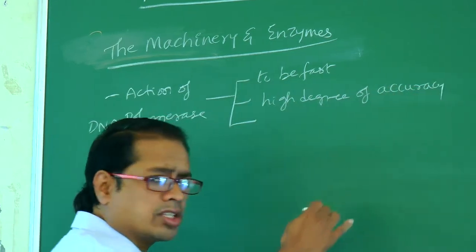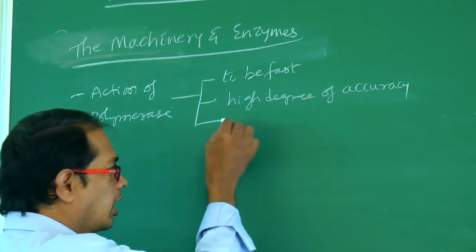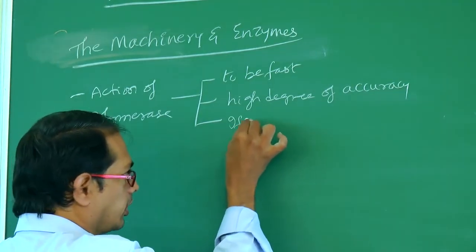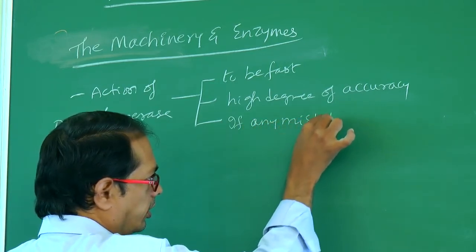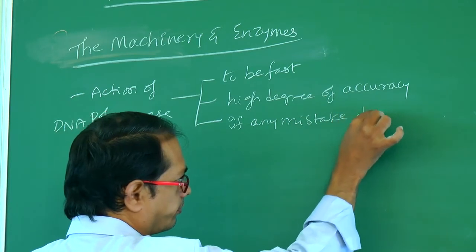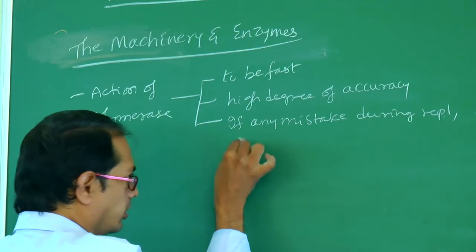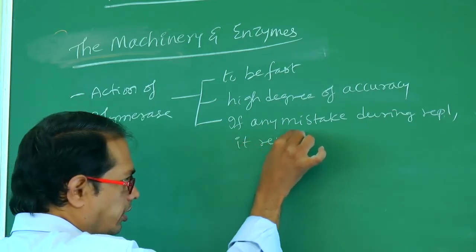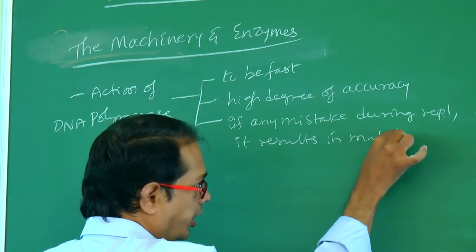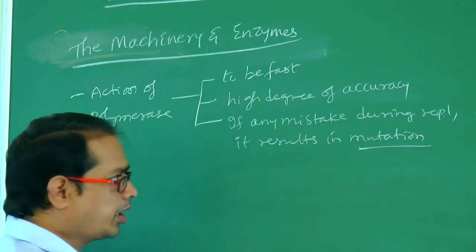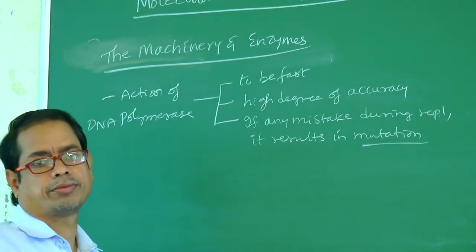Accuracy means A always pairs with T only. It does not pair with G or C. And if any mistake occurs during replication, it results in mutation.